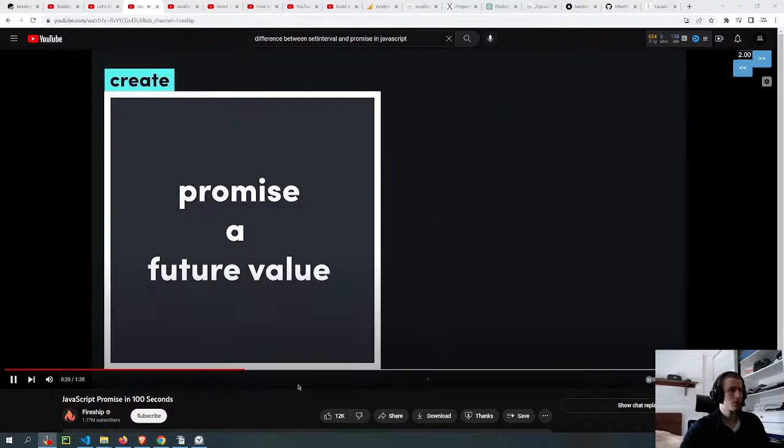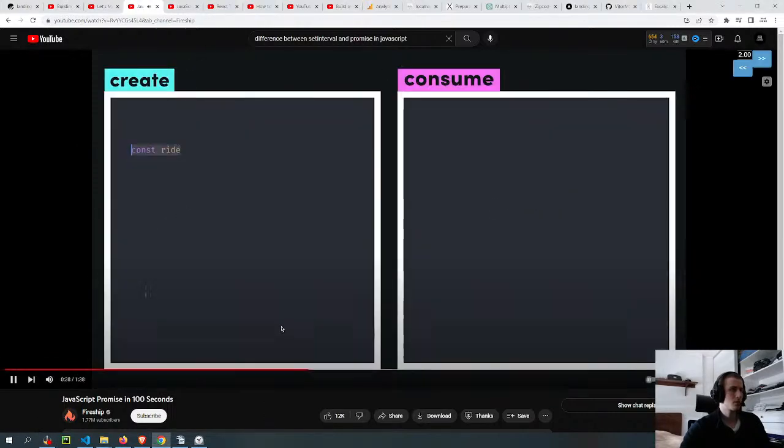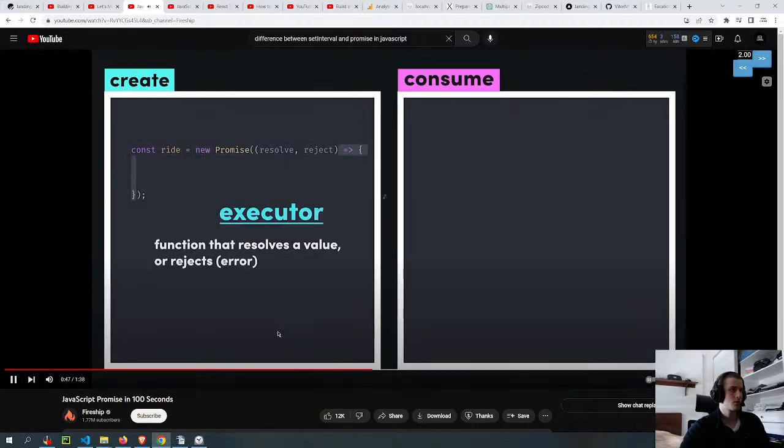As a developer, you might want to create a promise to represent an asynchronous value, but more often than not, you'll be consuming promises to use the result of an asynchronous operation in your code. On the left, we're making promises, on the right, we're using them. When constructed, a promise starts off in a pending state. It's your job to define a callback function called an executor that defines when to resolve or reject the promise. This is where you would kick off your asynchronous work.